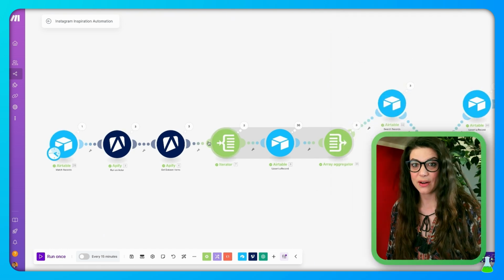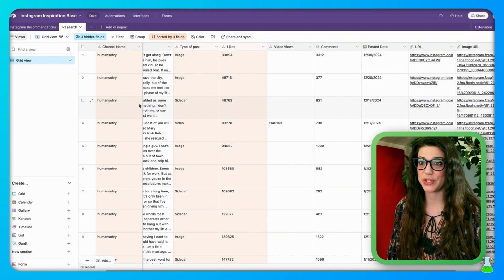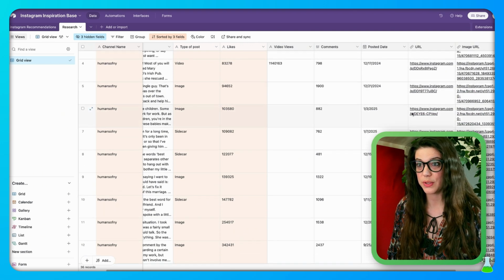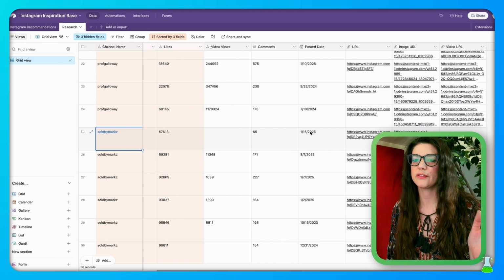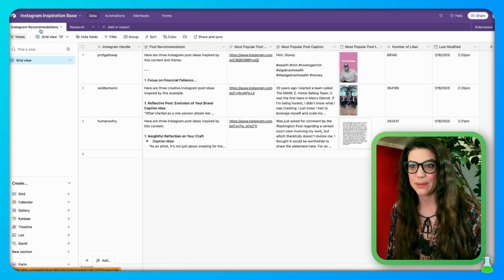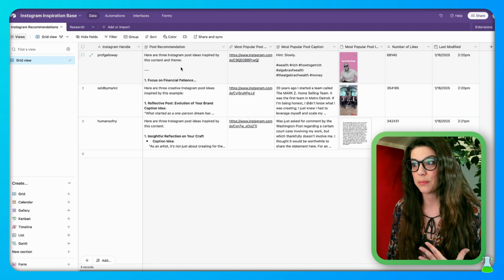Now that we just ran that automation, let's go see what it populated. So here's our research table. For the 3 handles I put in, you can see it's pulled 12 of the most recent posts for Humans of New York. So what are my recommendations? What's going on here? This is a lot of information. No, it's not. Click into your Instagram recommendation table, and in here you'll see the handles just as I had them before, and here will be your post recommendation based on their most popular post.